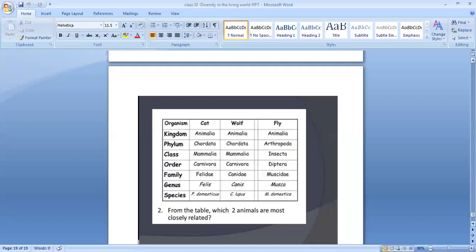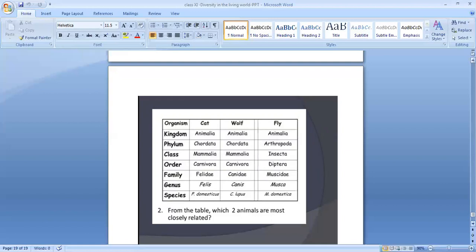Here you can see the organisms: cat, wolf, fly. They are given in order: kingdom, phylum, class, order, family, genus, species. Kingdom: cat, Animalia; wolf, Animalia; fly, Animalia. All three come under the animal group. Second, phylum: cat comes under Chordata, wolf, Chordata, fly, Arthropoda. Next, the class: cat, Mammalia; wolf, Mammalia; fly, Insecta.